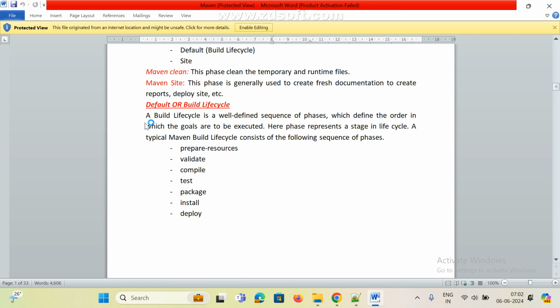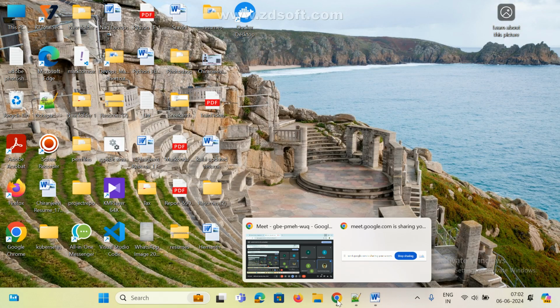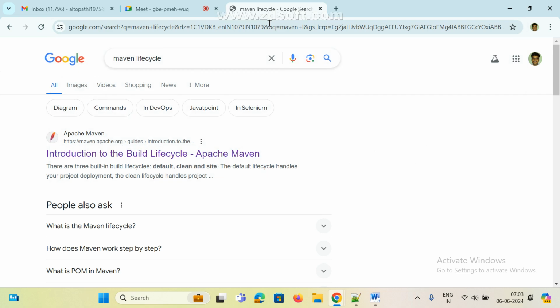Now these are the build life cycle phases. These are very important, and mostly in interviews they ask about the Maven life cycle, the Maven build life cycle. The life cycle is just commands.